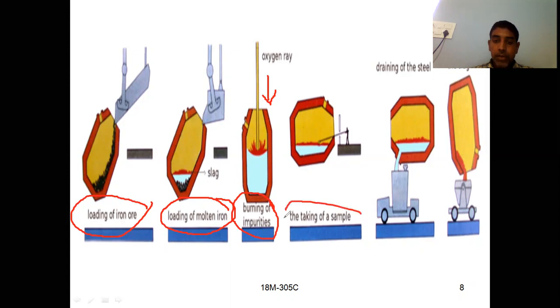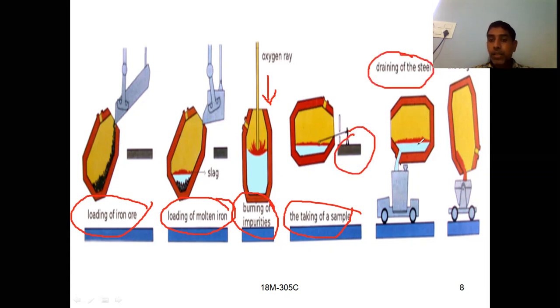Here we are taking a sample. If it is okay, then we go for the draining of metal. The metal is settled at the bottom, so that can be drained into the ladles. And after your metal is drained, whatever this red color you are having, this is the slag. So slag can be drained later.